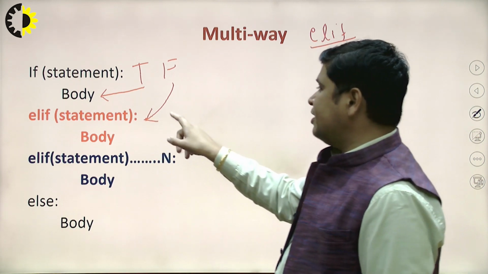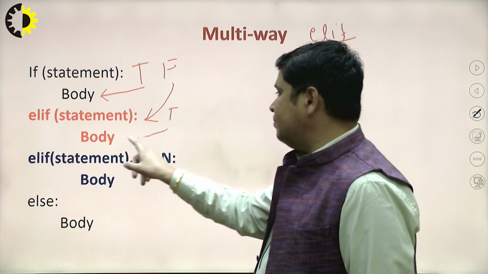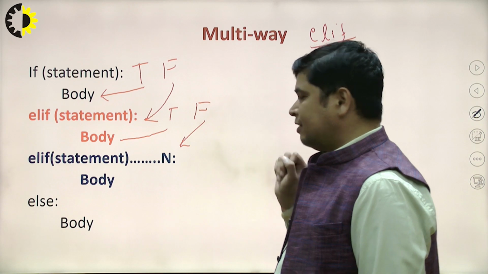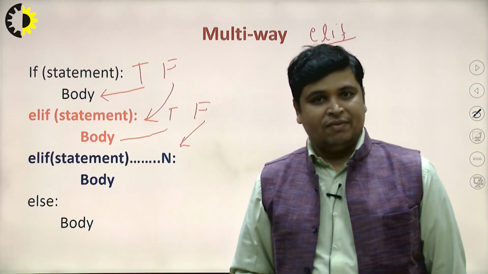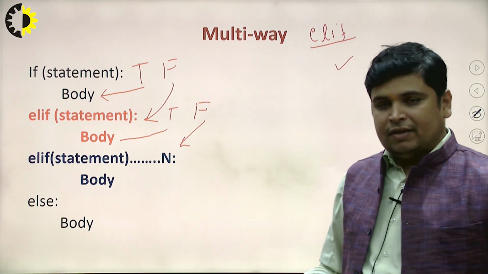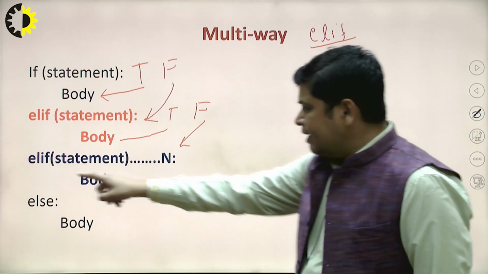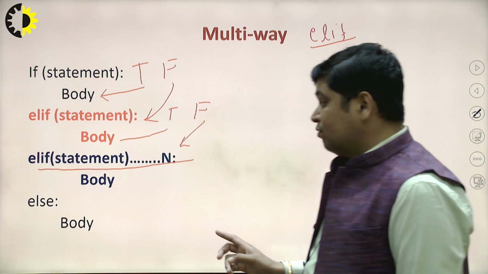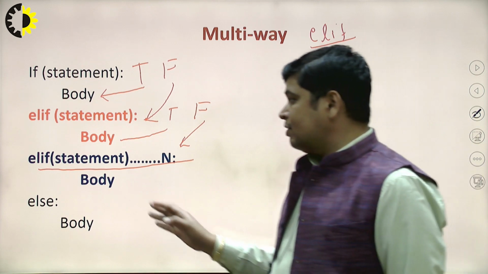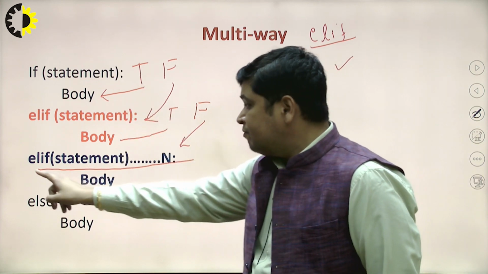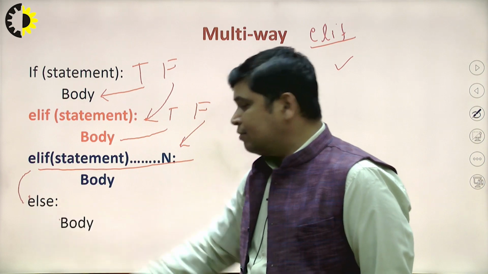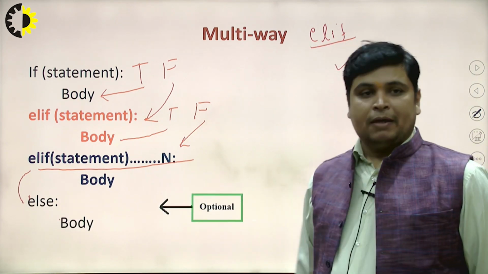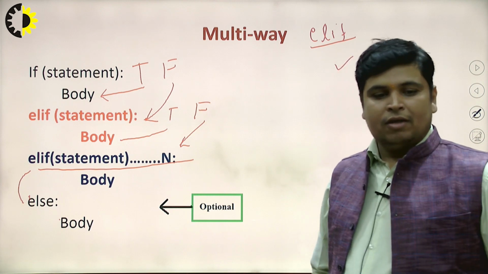If it is true, this part will be executed; if false, the next elif condition will be evaluated if available. We can give n number of elif statements, no issue at all. And then else: if all conditions are false, the else part will be executed if available, because else is an optional part. It may or may not be available.